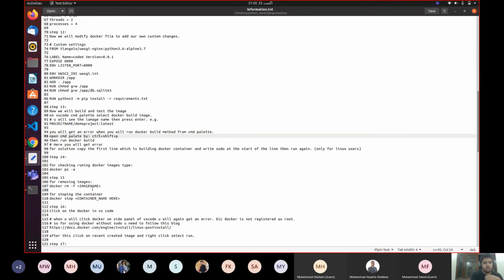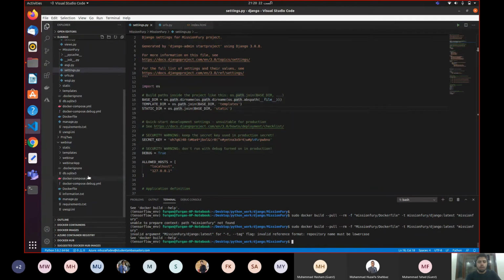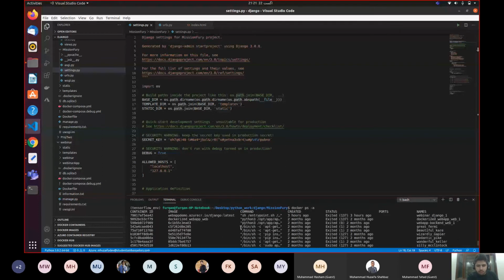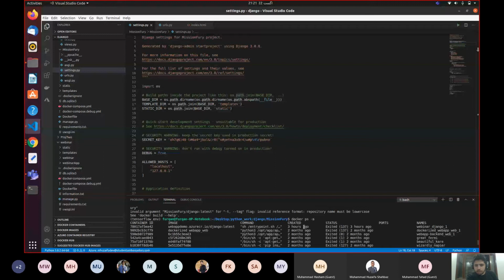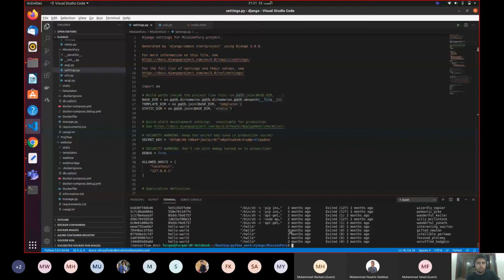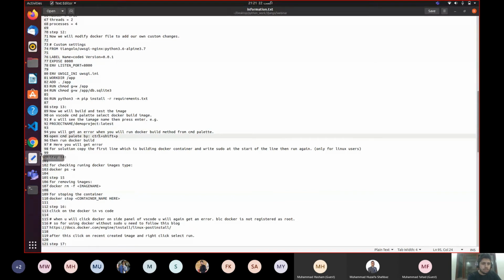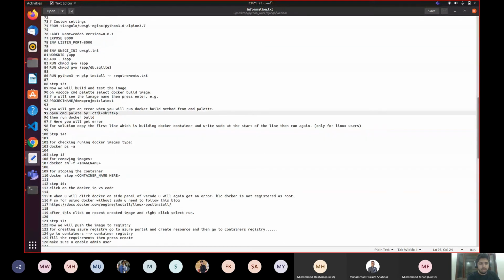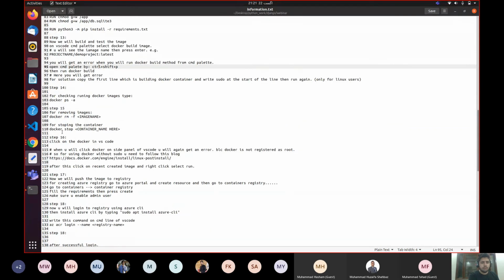Now step number 14. Now you can see by docker ps -a. So now you have built your image, which is Django Lattice. So now you can see which image is running currently. As you can see, there is no image right now. Step number 15 for removing images: we don't need to remove any image right now, and we don't need to check how many images are there. Images mean container. For stopping the container, press this. You don't need to stop any container because you're not running any container right now. You just built the container. You did not run it.